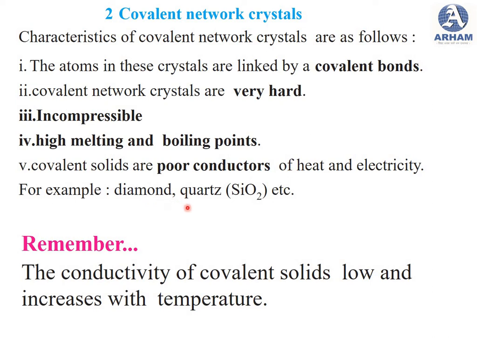For example, diamond or quartz. So you have to remember this: the conductivity of covalent solids is low, but when we increase the temperature, the conductivity also increases.